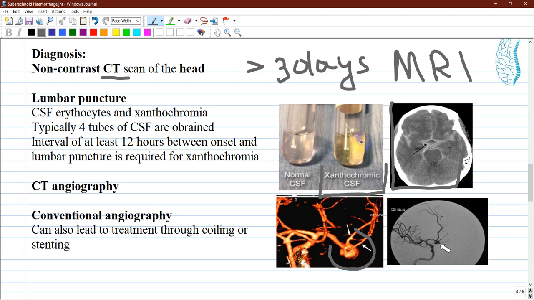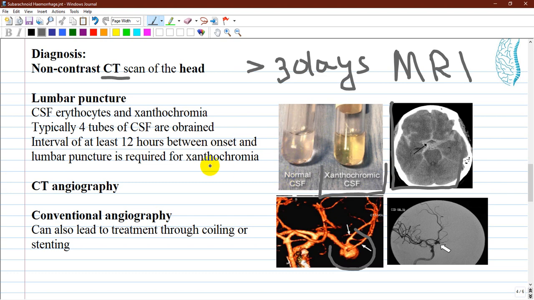The cerebrospinal fluid sample is also examined for xanthochromia, or a yellowing appearance of the centrifuged fluid. An interval of at least 12 hours between the onset of the headache and lumbar puncture is required for xanthochromia, as it takes several hours for the hemoglobin of the red blood cells to be metabolized into bilirubin and take this yellowish color, as you see on the right side, and normal transparent cerebrospinal fluid on the left.